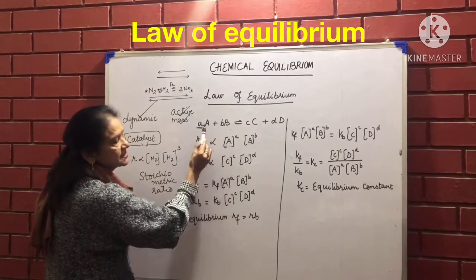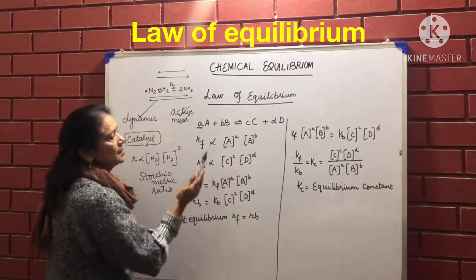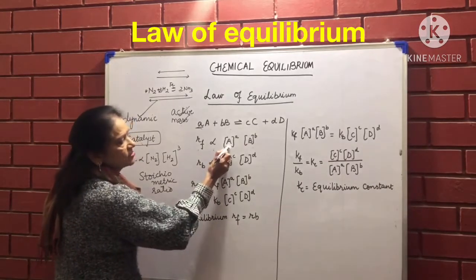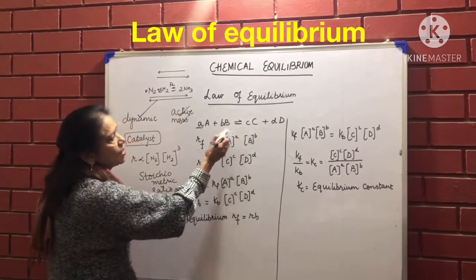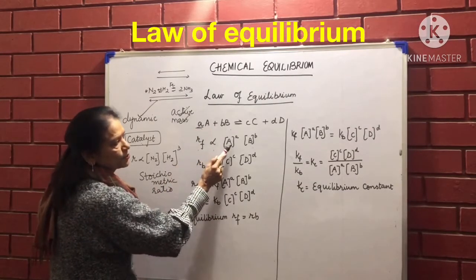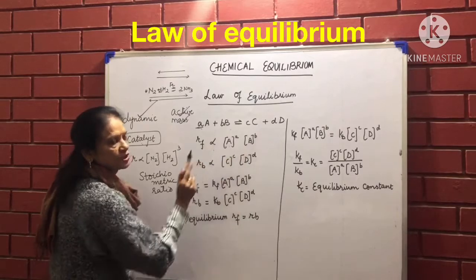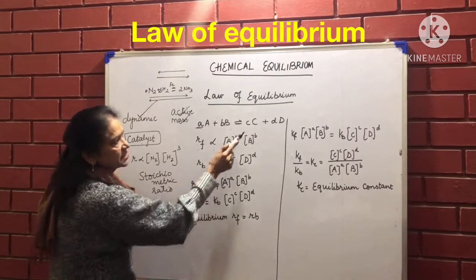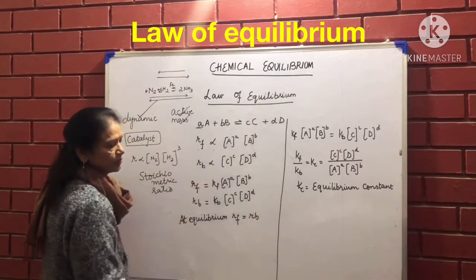There are two substances here, so I have taken both of them, the product of the reactants with each concentration term raised to the power of its stoichiometric ratio. So rate of forward reaction is proportional to [A]^a and [B]^b. Similarly, rate of backward reaction is proportional to [C]^c and [D]^d.